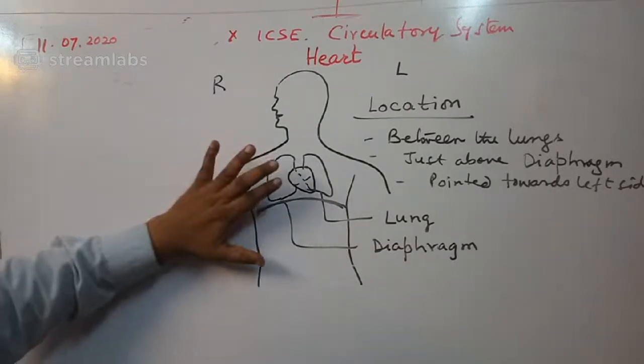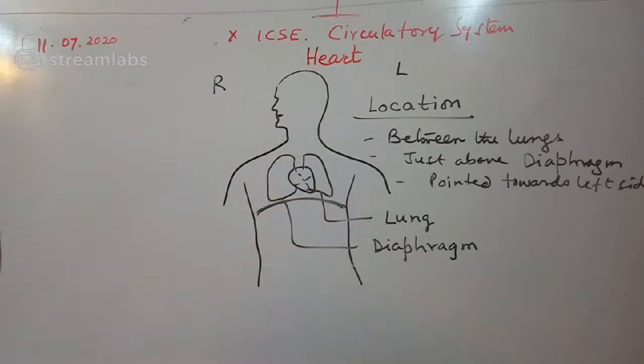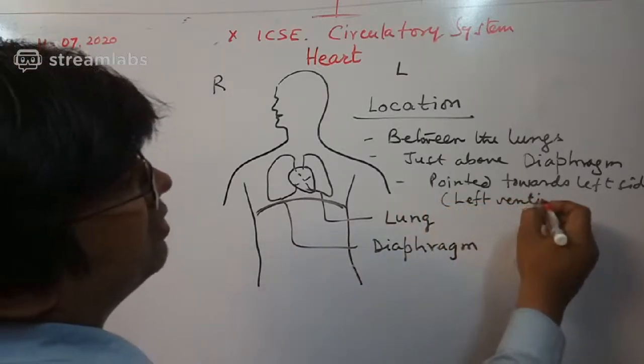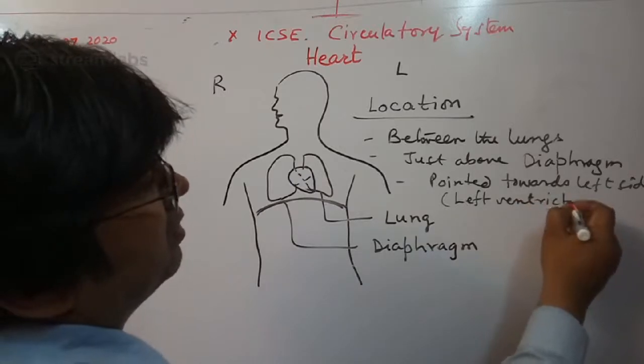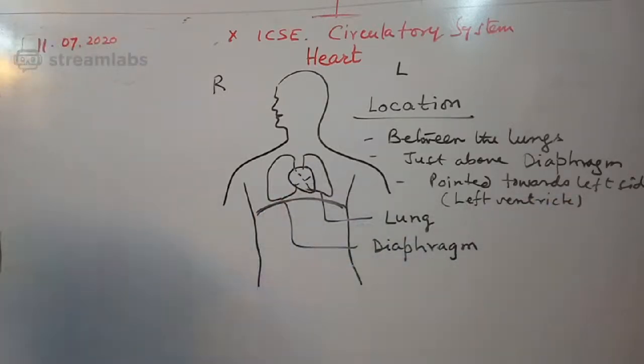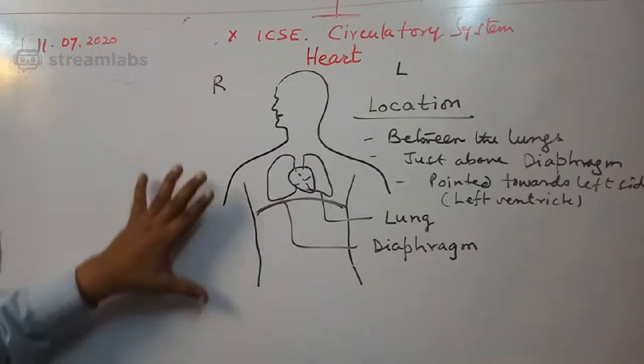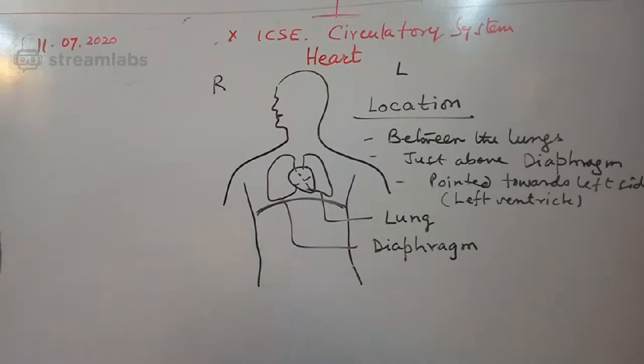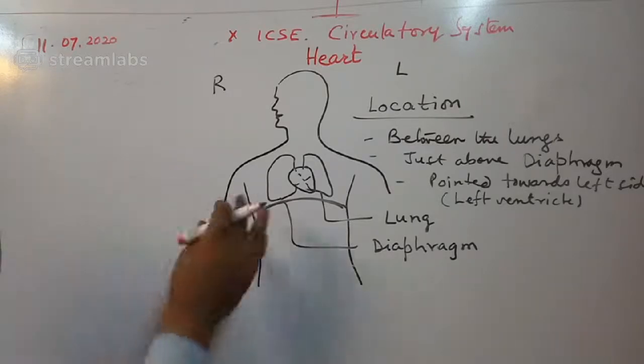So the heart is not present only on the left side, but the bigger part is on the left. When I say pointed to the left side, it means the left ventricle, which is one of the chambers of the heart, is more towards the left side. So when you write about the location of the heart, it is between the lungs, just above the diaphragm, pointed towards the left side. This is the location of the heart.